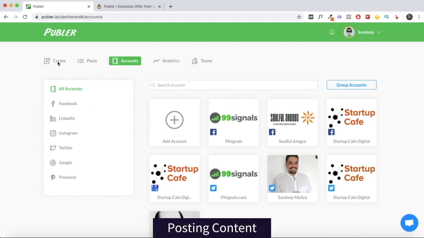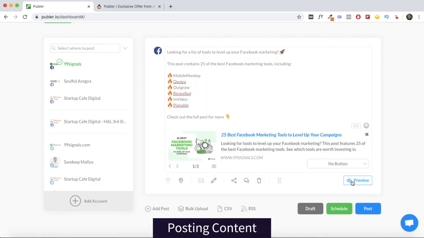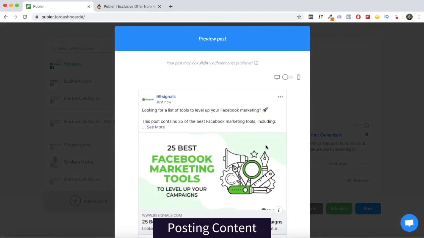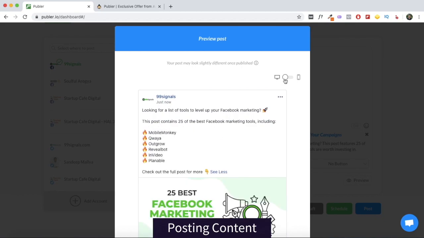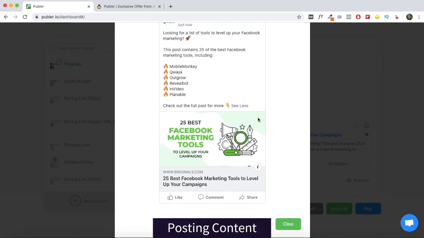To do that, just click on the Create tab. You'll see that all your social accounts are on the left side, and you can start creating content right here. So this is the post that I will be using as an example. This is one of my recent articles, and I'll be using this as an example throughout this walkthrough. Even before you post your content, you have the option to preview it, so you can see how your post looks on desktop and on mobile. So this is a really cool feature for you to see how your post will look even before it's posted.